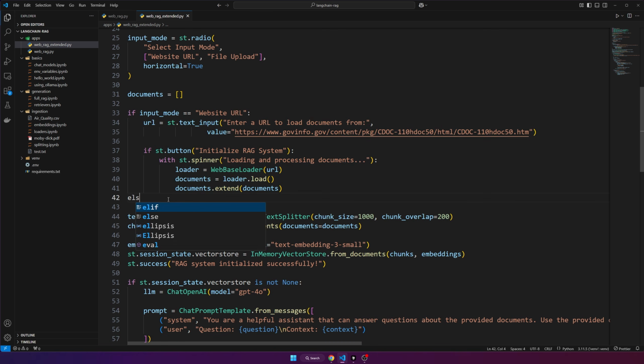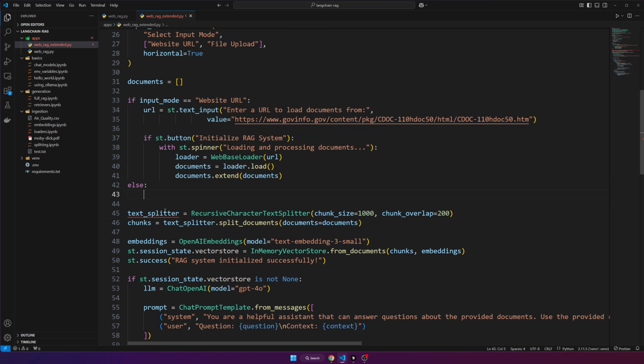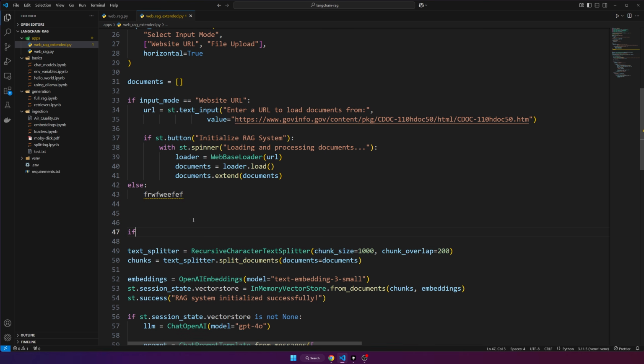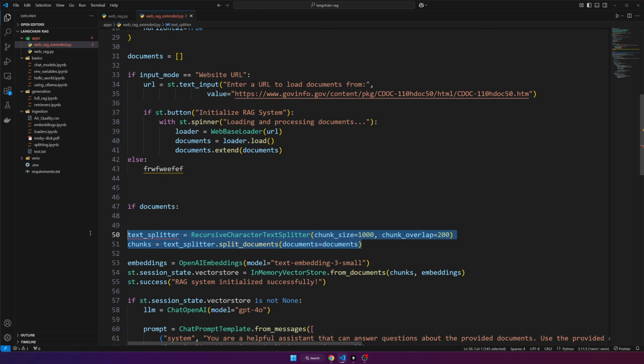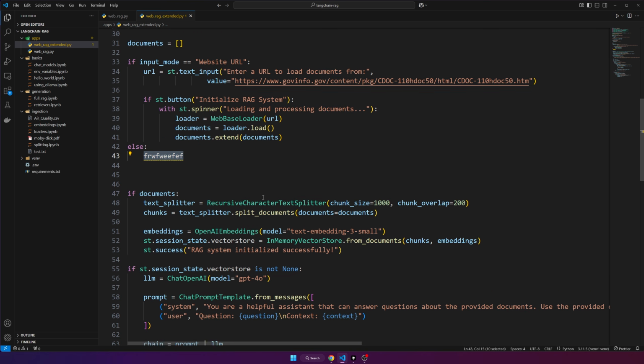We'll have the other mode. For that, we'll just say else, or you could have else if you have more than just two. So we'll put some code inside of here, but then after that, in terms of actually splitting the documents and such, we're going to have an if statement. So if documents, we can indent it, and now it'll only process it if this documents list from up here has documents from either mode, website URL or the file upload mode, okay? I'll give you guys a recap in a minute if it's a little confusing.